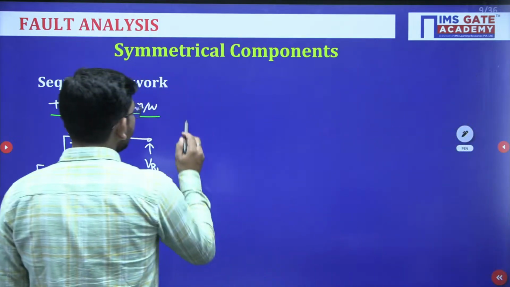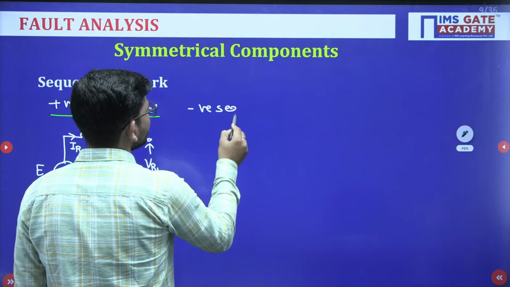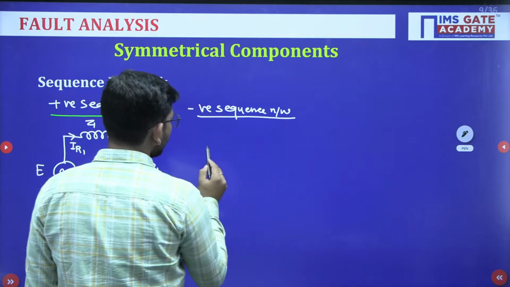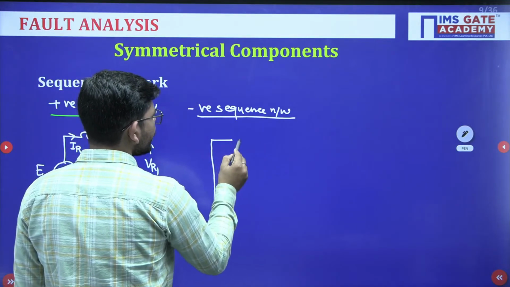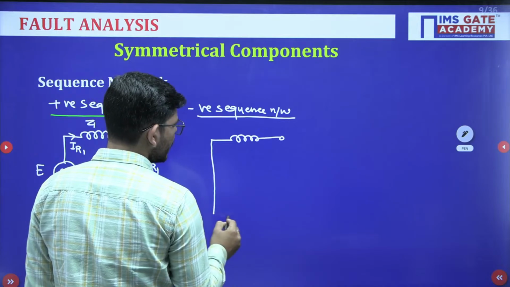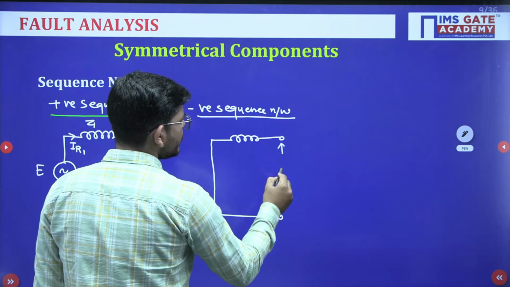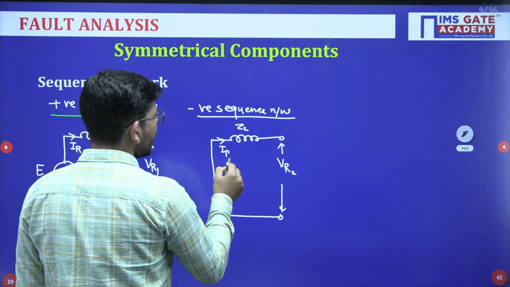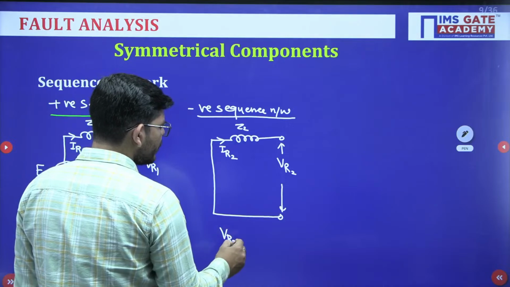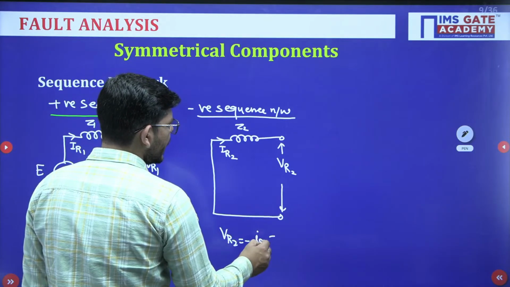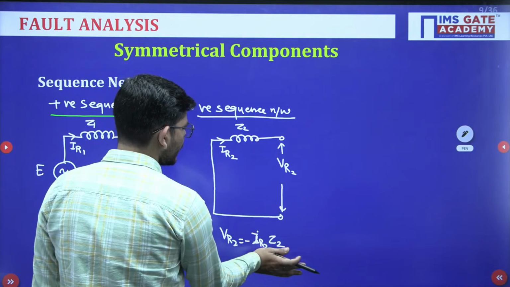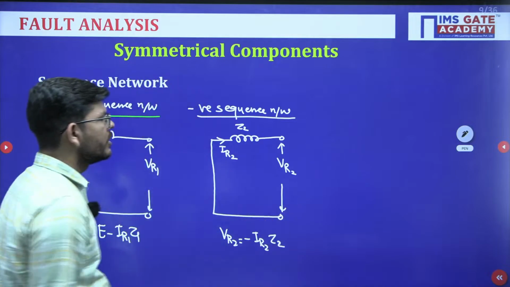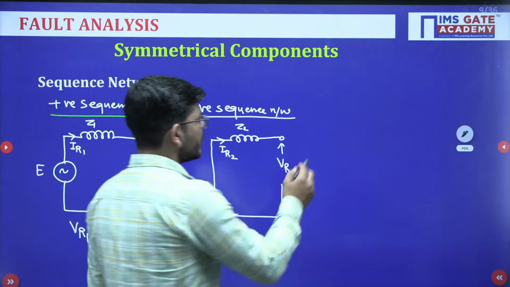Now if we talk about the negative sequence network, we will not show any voltage. There will only be an impedance, a current, and the negative sequence voltage VR2. This is Z2 and this will be IR2. So what will be the KVL? VR2 will be minus IR2 times Z2. So this is the negative sequence component network.